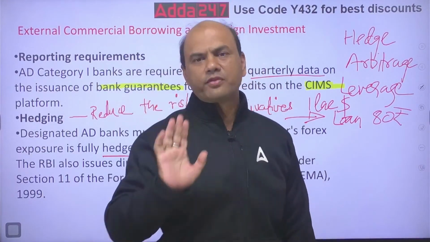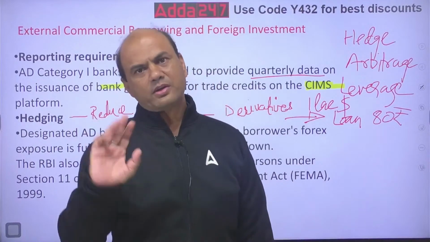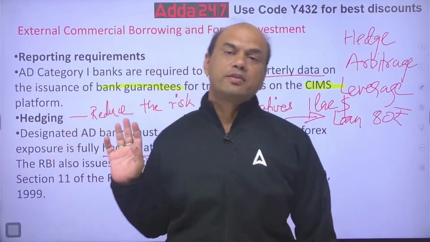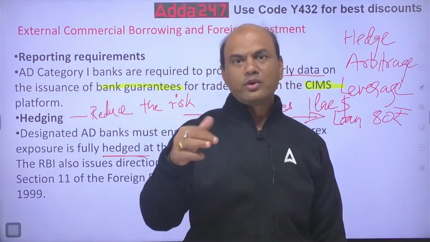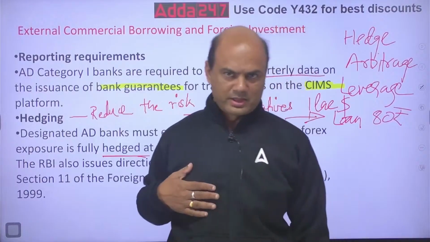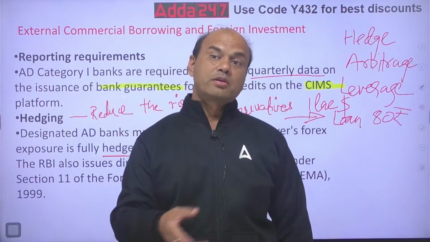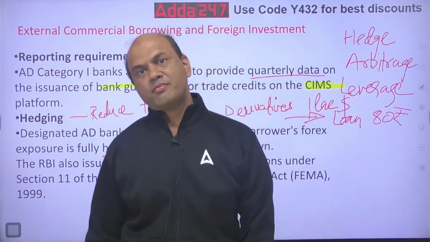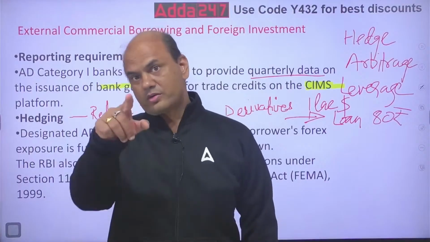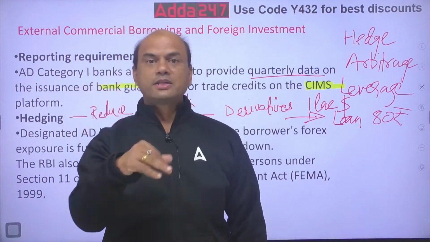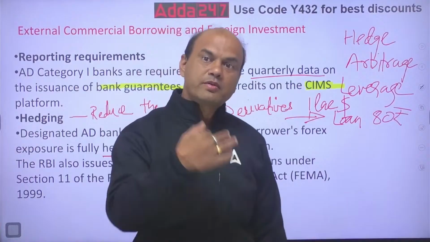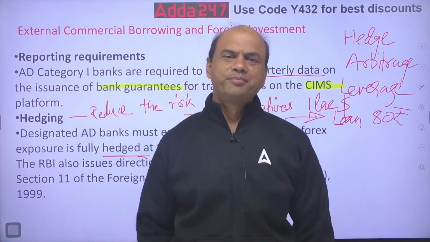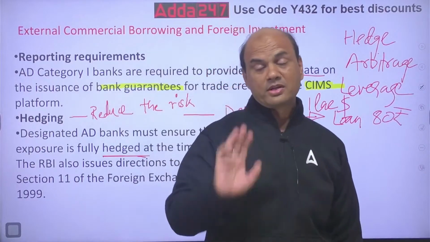Let's say you have given me the loan of $1 lakh. I have taken this $1 lakh. So, net how many rupees have I got? I have got 1 lakh from you into 80 rupees, so I have got 80 lakh rupees with me now. Now, what happens after 2 months? This dollar rate goes to 120. Now, you'll ask me back. You have given me the loan in dollars, so you'll ask me for $1 lakh, and I'll have to give you $1 lakh. Let's say the loan is for 2 months only. So, I'll have to give you back $1 lakh.